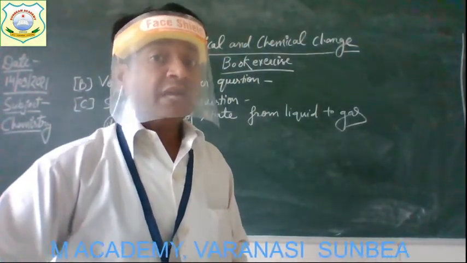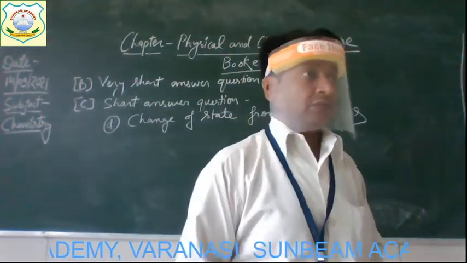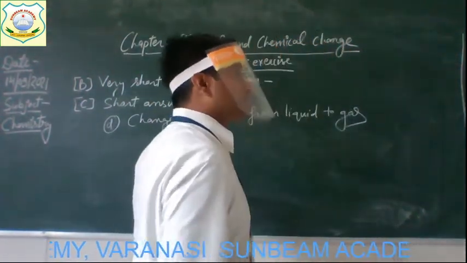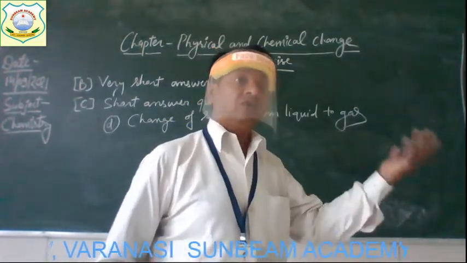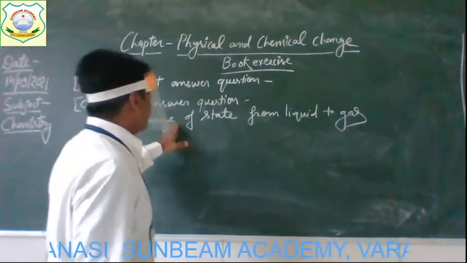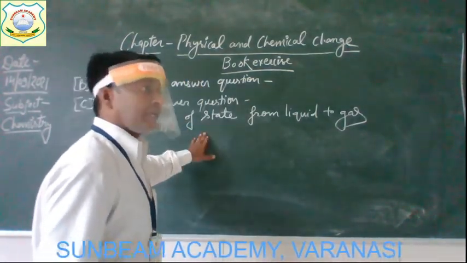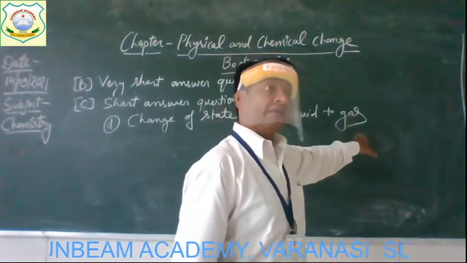So, in some chemical reactions, the state of the substances is going to change. It becomes solid to liquid, or liquid to gas. So here you have to give an example in which the state of the substance changes from liquid to gas.